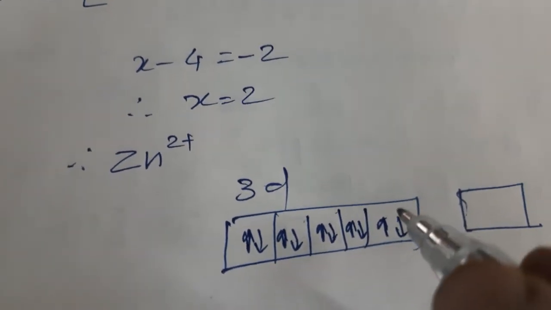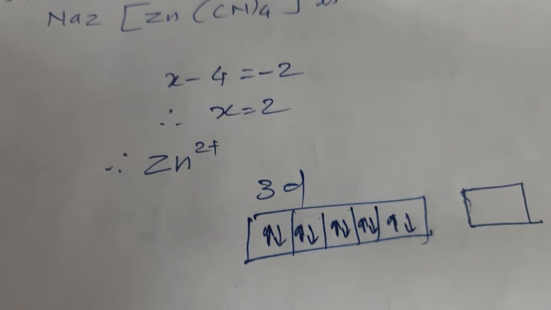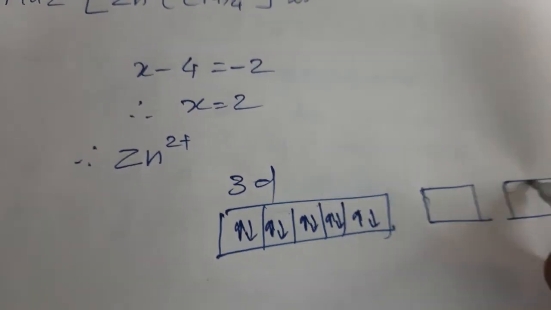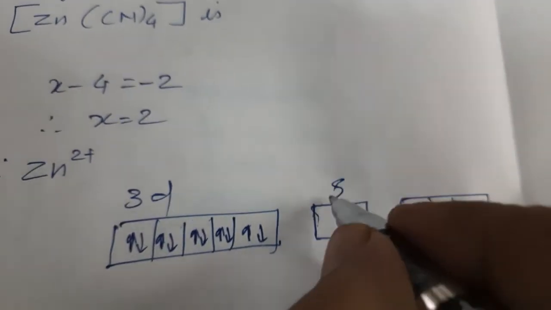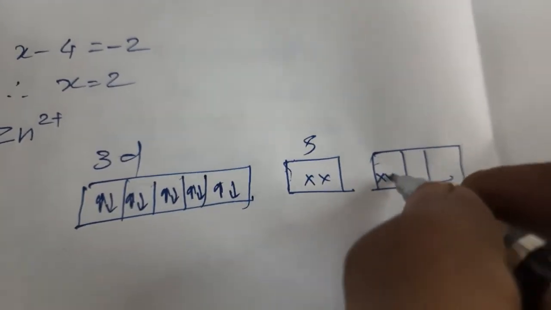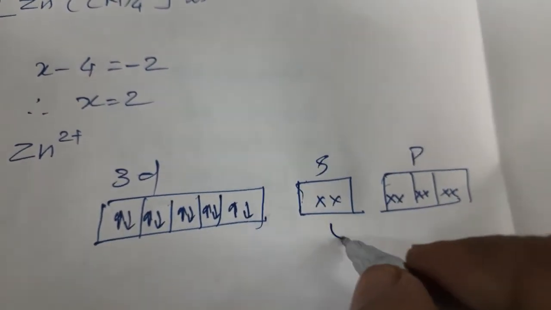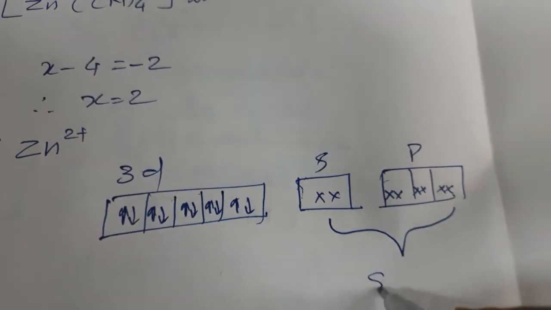Then what is asked? The hybrid state of Zn in [Zn(CN)4]. 4 ligands are there, so sp3 is straightforward here. 1 pair, 2 pair, 3 and 4 pairs of electrons. So it is sp3 hybridization.